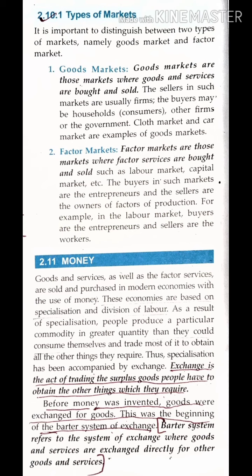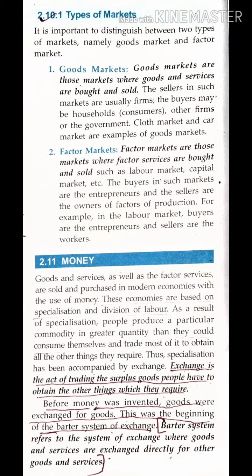Now let's understand the meaning of money. We all know, whenever we say money, we get it very clear what actually money is, right? Now in olden days, how were these economies working? In olden days, the act of trading was done with surplus goods to obtain the other things which they required. What that means is, whatever excess they had, they used to exchange it with the required goods, right? Now that is known as what?